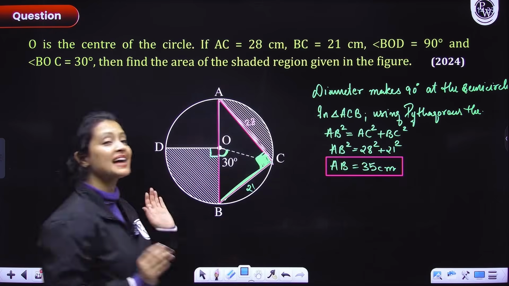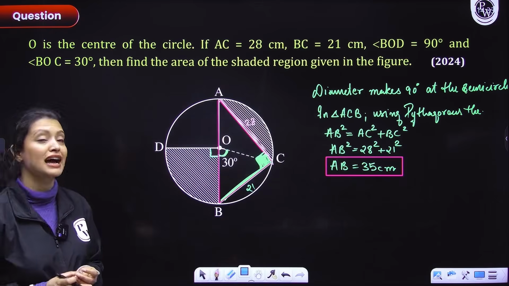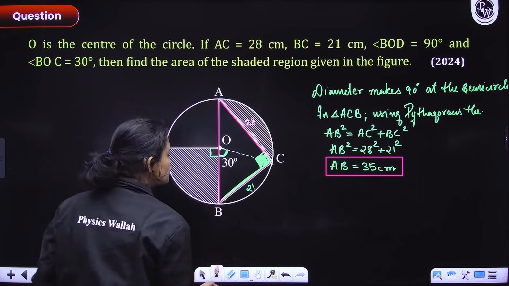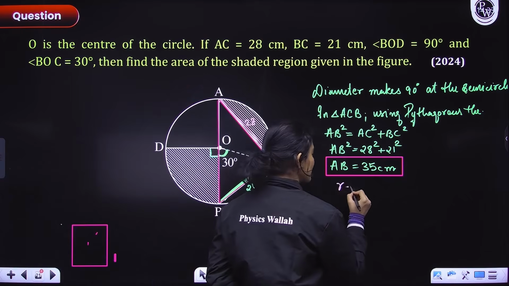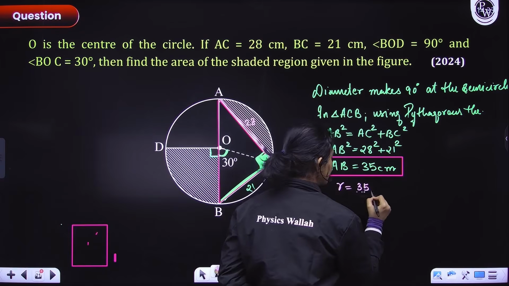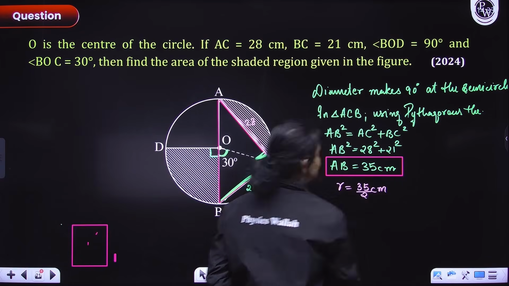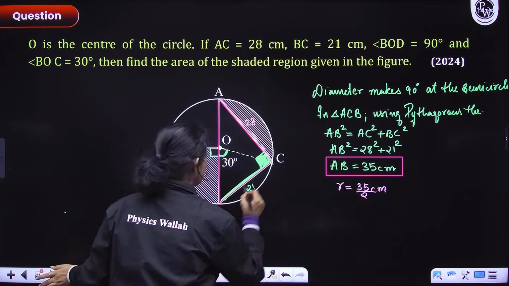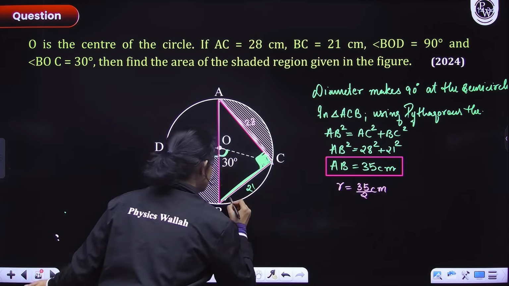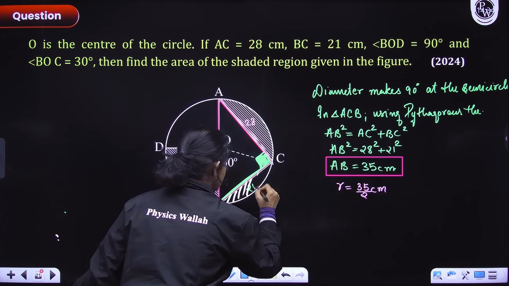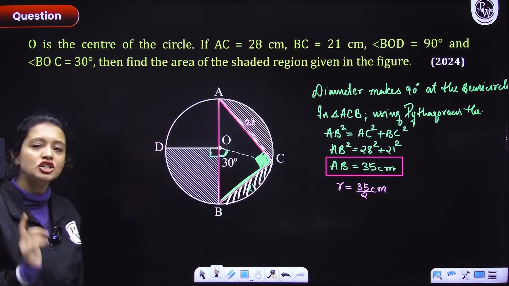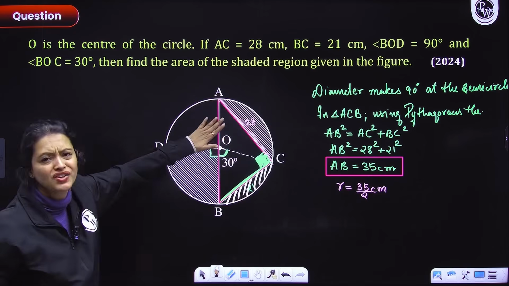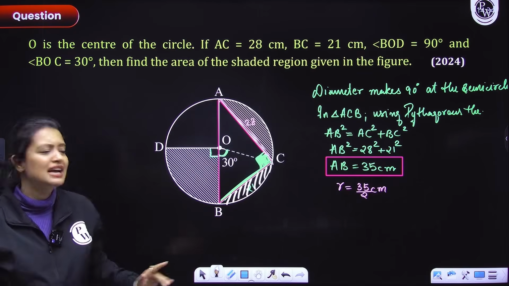Now as soon as I have AB as 35 centimeters, that means I have my diameter, right? AB is what? It's the diameter. So I have my radii, everyone. Radius is equals to 35 divided by 2 centimeters. ठीक है, okay, chalo. This is there in the question. Maybe in the diagram we have forgotten to mention it, but this is also the area that you have to figure out. ये भी. ठीक है, understood. From this entire circle, subtract the area of this right angle triangle and subtract the area of the quadrant. That's it, guys. ठीक है, चलिए.